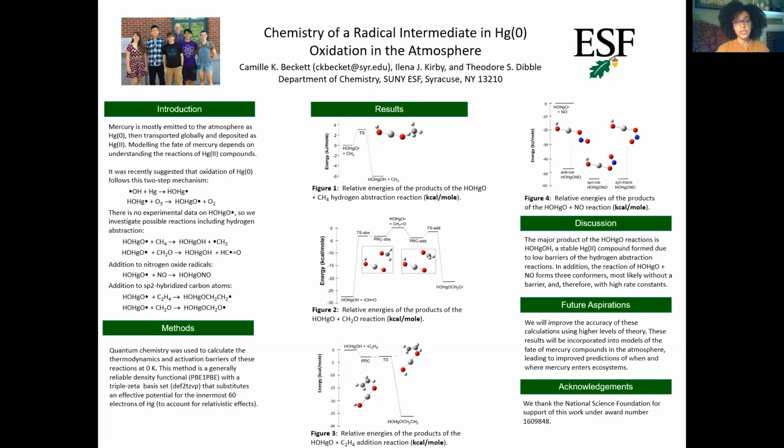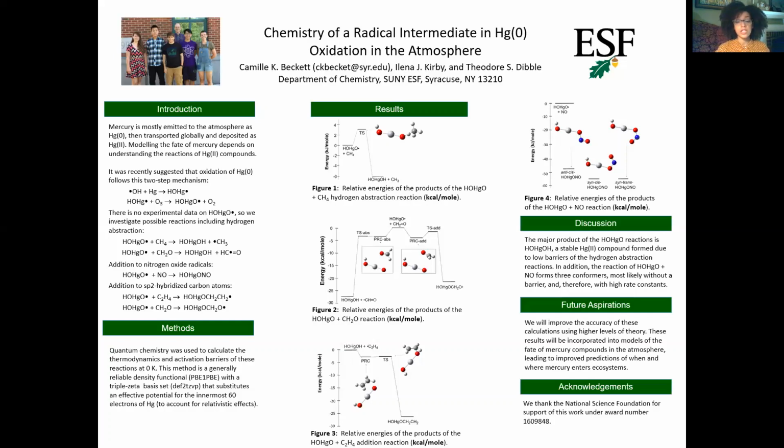Since there is no experimental data of any kind on HO-HgO radical, we use computational chemistry to investigate its atmospheric fate. Our results showed that HO-HgO can abstract hydrogen atoms from methane with the barrier of only 3 kilocalories per mole. It can also add to NO to form 3 conformers, probably without a barrier, therefore with very high rate constants.